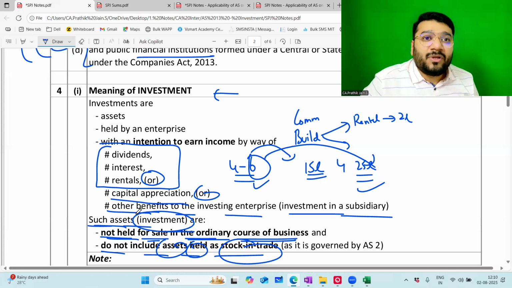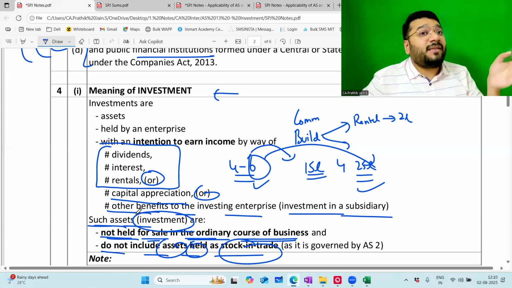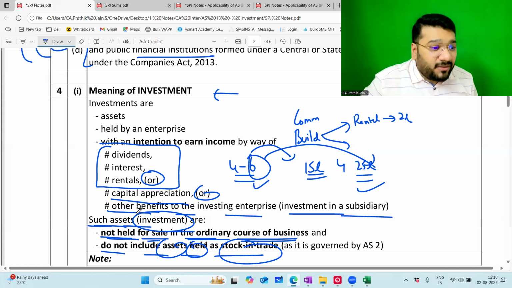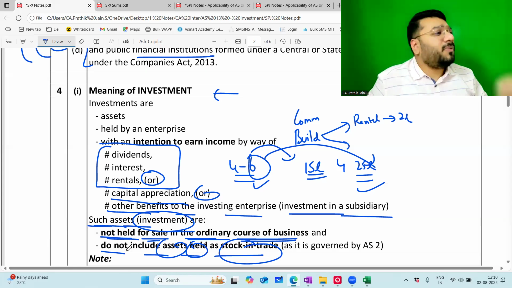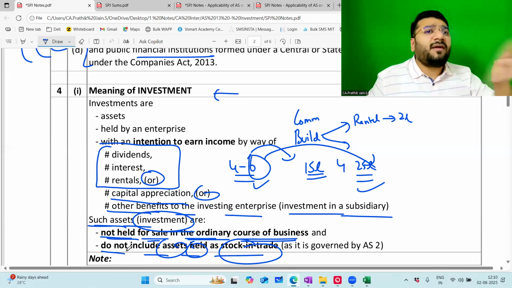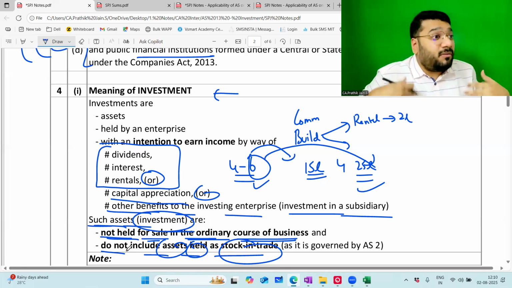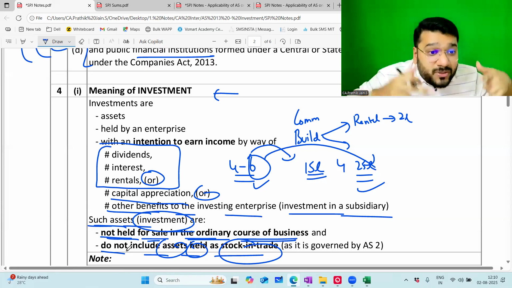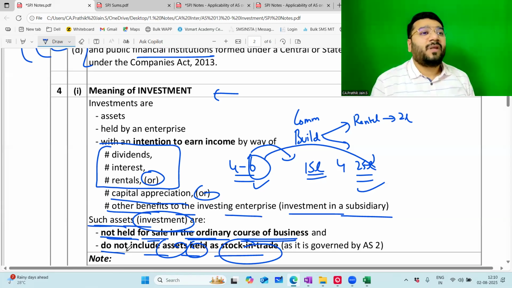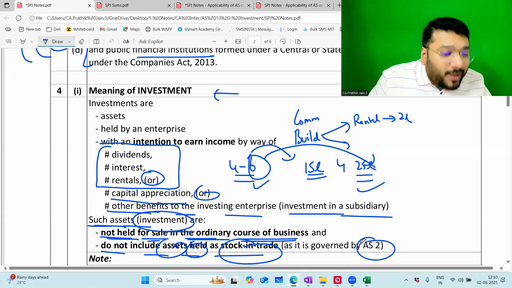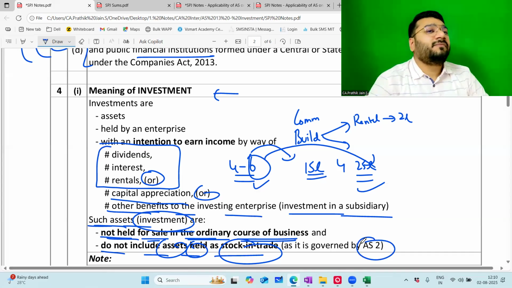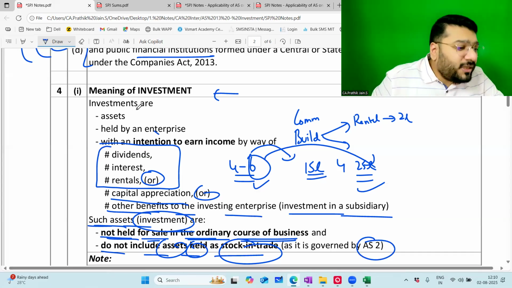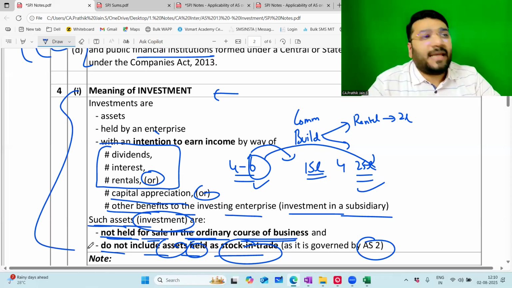Am I loud and clear? So any money that you invest in stock in trade, whether land, laptop, chocolates, whatever you say, even though you use the word investment in the general trade balances, we will not consider that as investment for the purpose of AS 13, and they'll be governed by AS 2 or any other accounting standards. About this, I have to do an in-depth discussion, and I'll be doing it now.